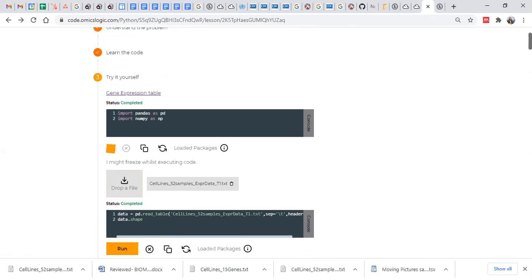Whenever you're running any code in Python, make sure you first load these packages and drop your file. It should be above the particular code where you actually call this file. You must import or drop this file before running the code. You can't run this without dropping the file in the box above.